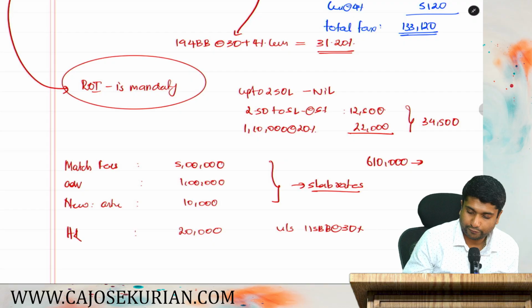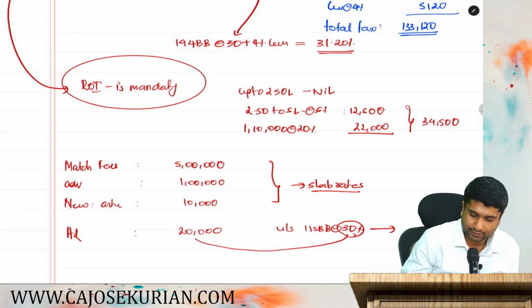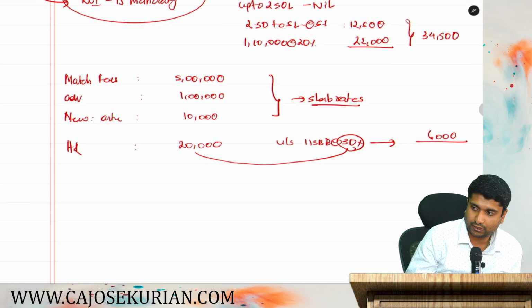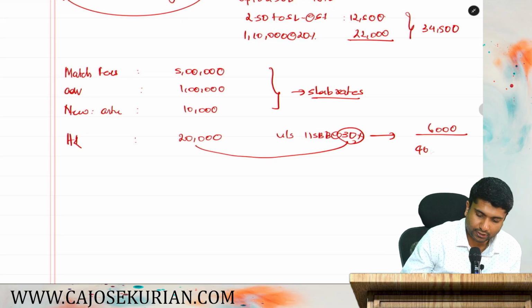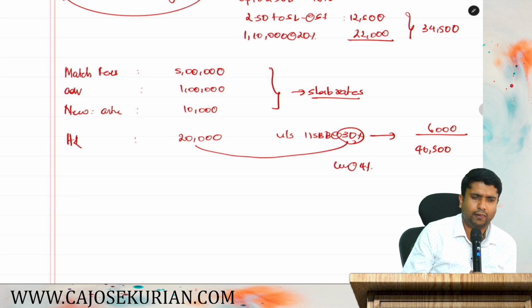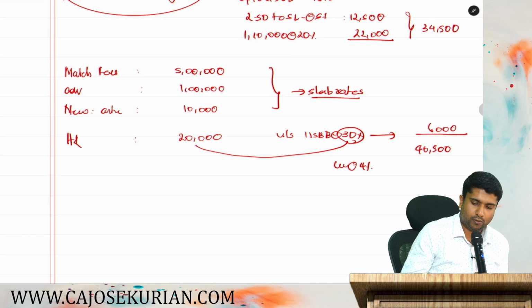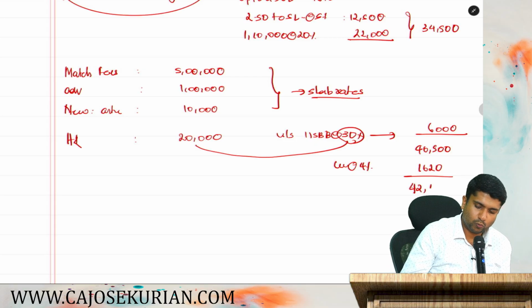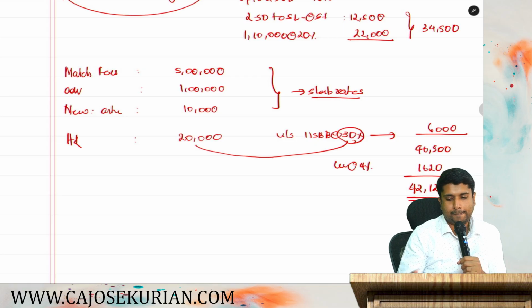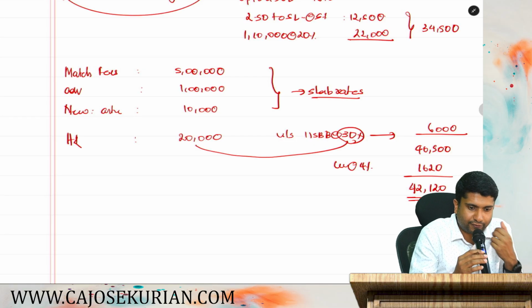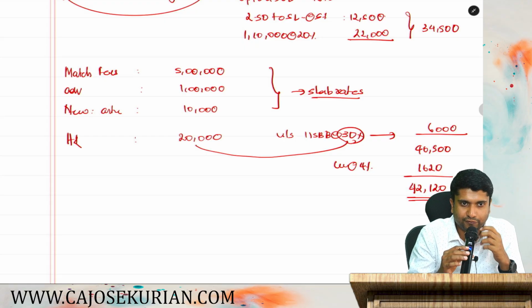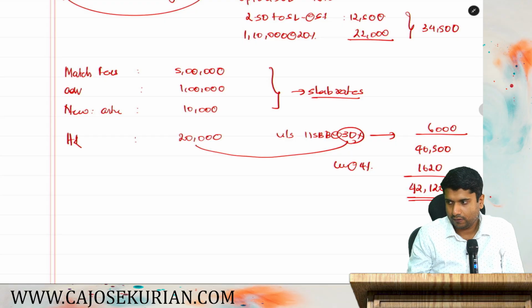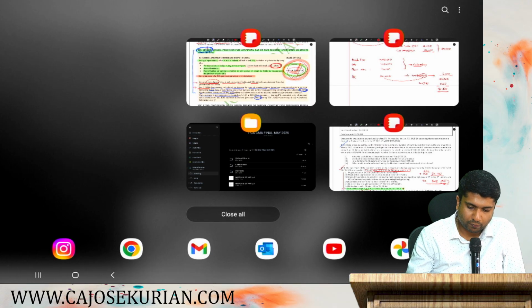It will be 34,500. Now you have 30% on 20,000, that is 6,000. And altogether 34,500 plus 6,000 will be 40,500, and cess at 4% on this figure. How much will be 4% on 40,500? 1,620. And can you tell me how much? 42,120 will be the effective tax if he is a match referee instead of cricketer. That's it.